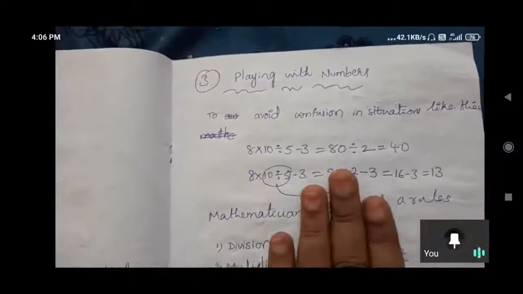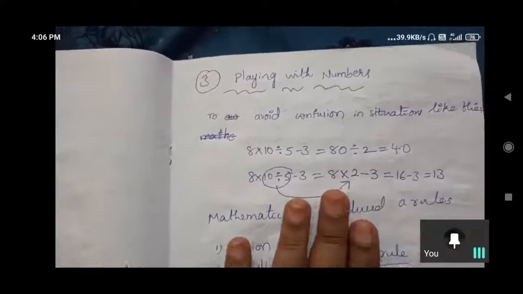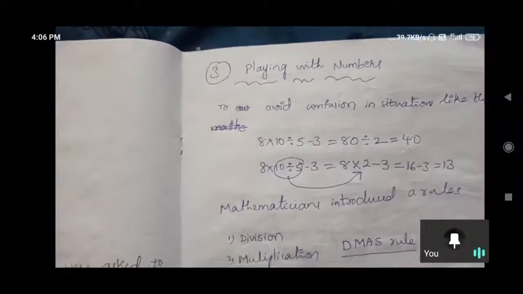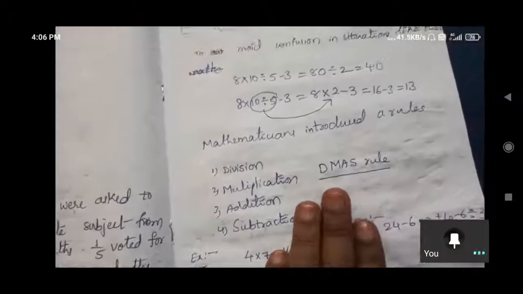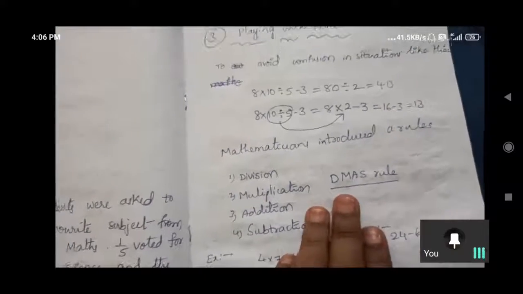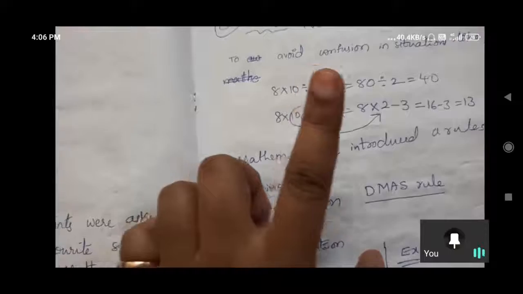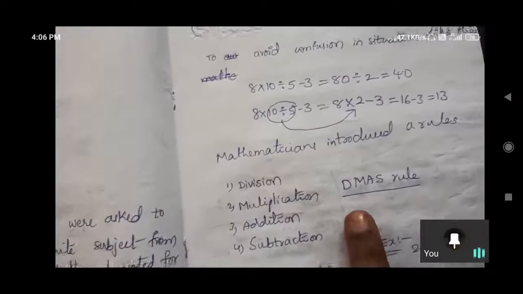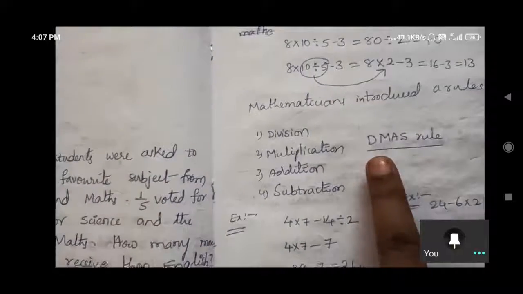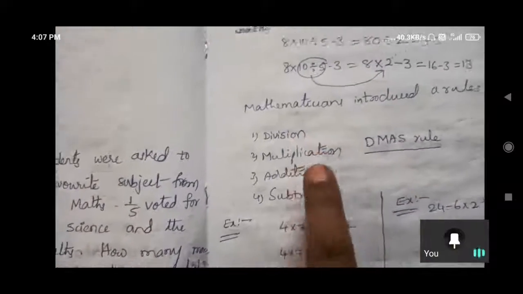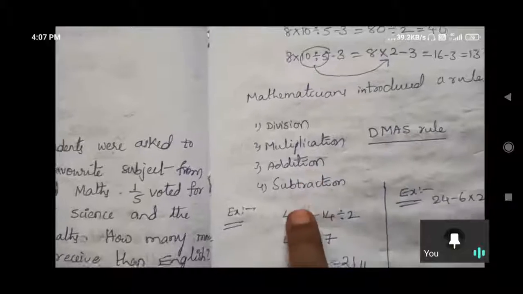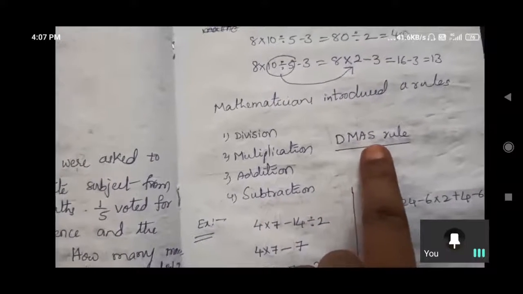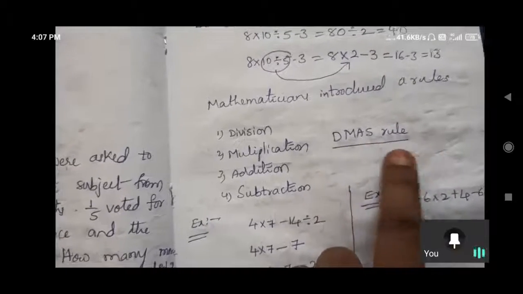How do we need to follow the order? That is the DMAS rule. Division first we need to give importance. If no brackets are given, we need to follow the order like this: division first, then multiplication, then addition, then subtraction. DMAS rule: division, multiplication, addition, and last subtraction. So this rule we need to follow.